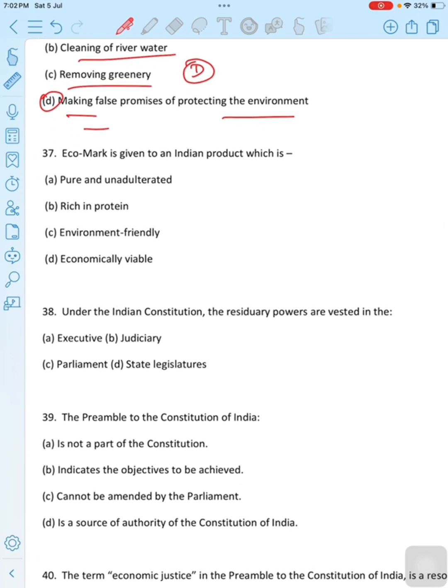Eco mark is given to an Indian product which is dash. First option is pure and unadulterated, second is rich in protein, third option is environmental friendly, last option is economically viable. Then the correct option is option C, environmental friendly.